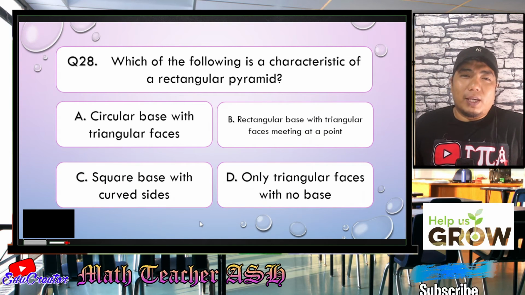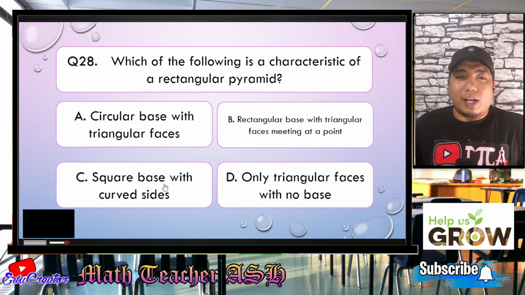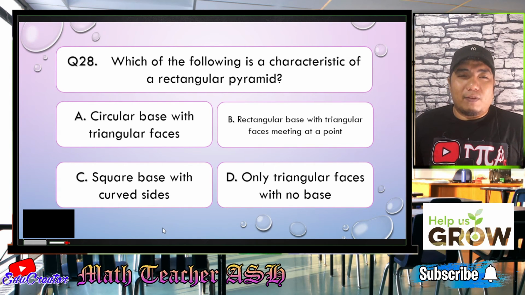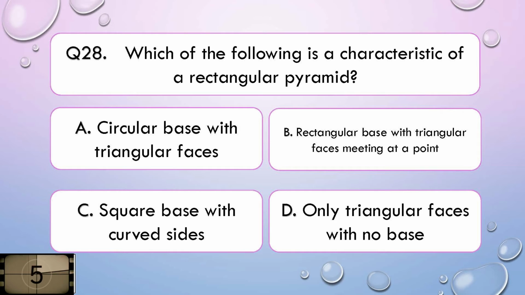Which of the following is a characteristic of a rectangular pyramid? Okay. Is it A, circular base with triangular faces? B, rectangular base with the triangular faces meeting at a point? C, square base with curved sides? Or letter D, only triangular faces with no base? All right. I'll give you 5 seconds to think about your answer.